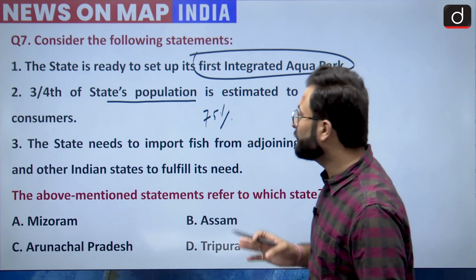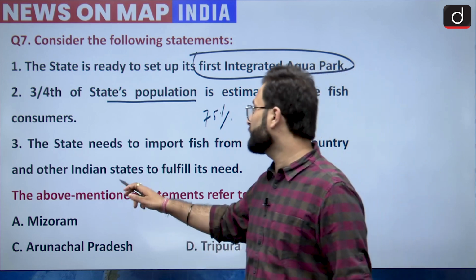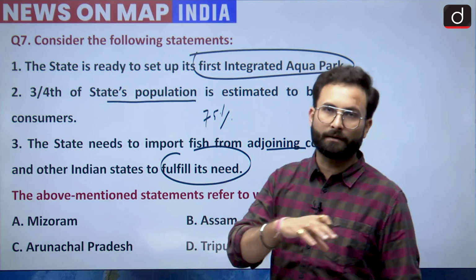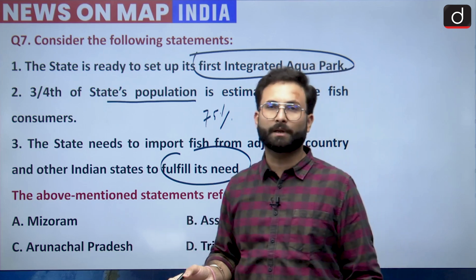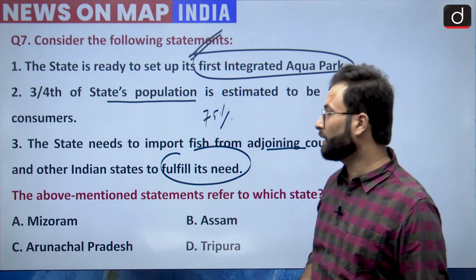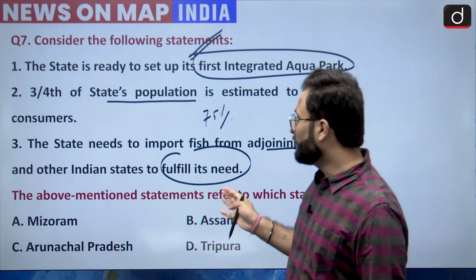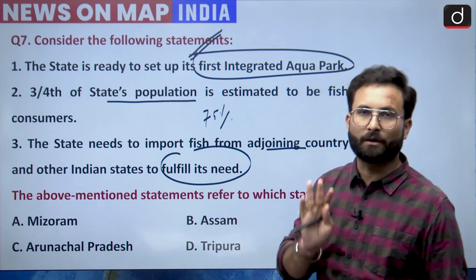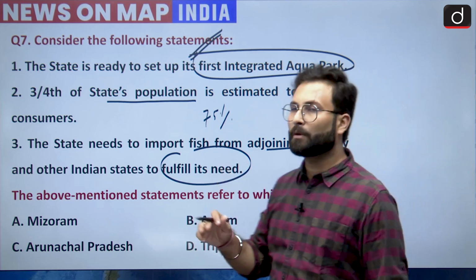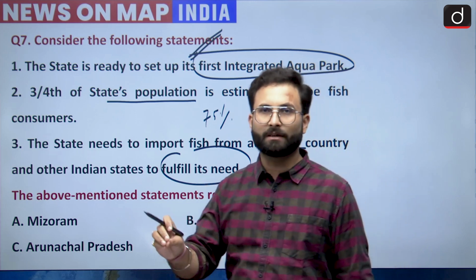Now the state needs to import fish from adjoining countries and other Indian states to fulfill its need. So as of now, they are importing it from the adjoining countries as well as other states of India, but now they are going for their own integrated aqua park. Okay, the above mentioned statements refer to which state? Mizoram, Assam, Arunachal Pradesh and Tripura. Okay, so here obviously we are talking about a state which is either on the coastline or somewhere on the river.